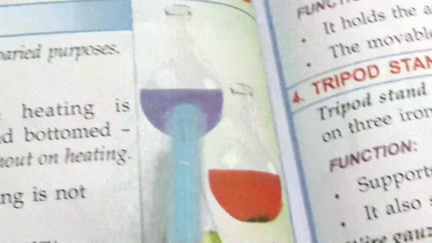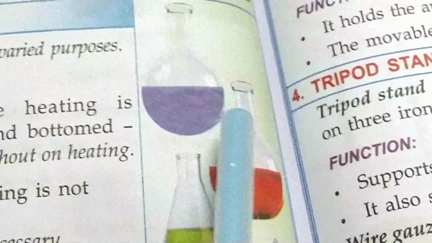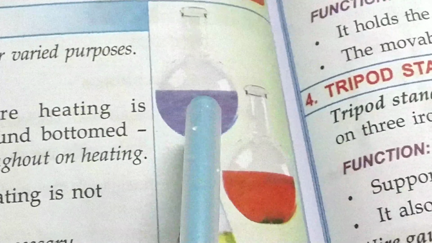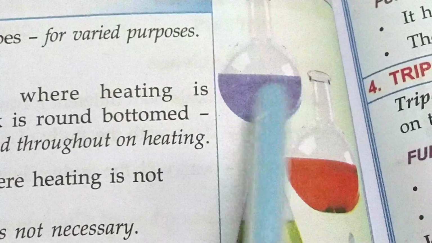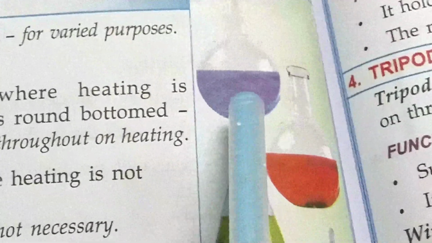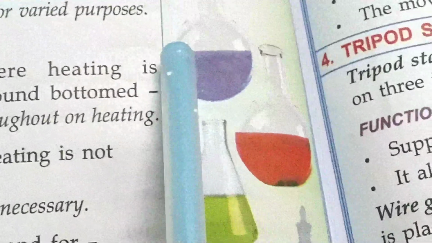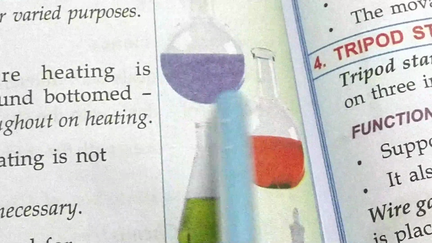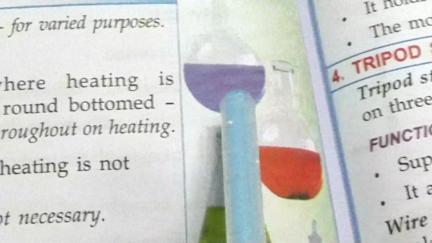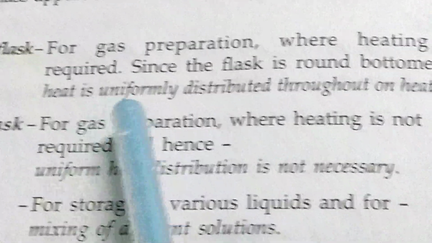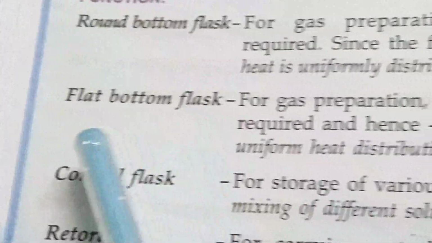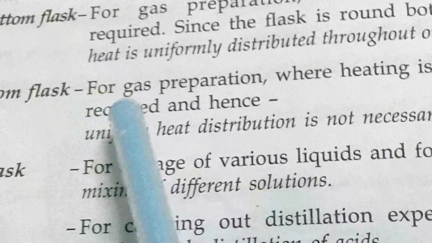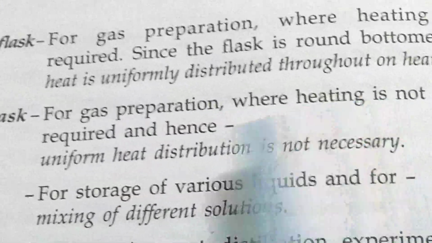So basically, the round bottom flask is used in a chemical laboratory for preparing gaseous substances, because when we provide some heat at the bottom of the round flask, the heat is distributed uniformly. Next, flat bottom flask: for gas preparation where heating is not required.